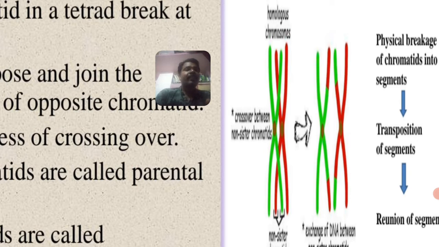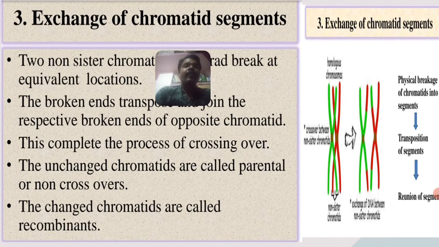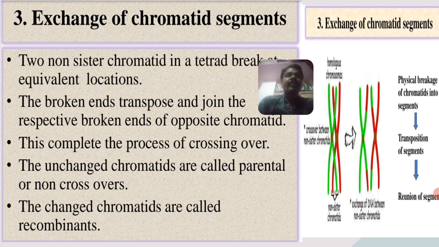See, the green one consists of a red segment and the red one consists of a green segment. This is the physical breakage of chromatids into segments, transposition of the segments and reunion of the segments. Of course, this breakage and reunion takes place during the pachytene stage.